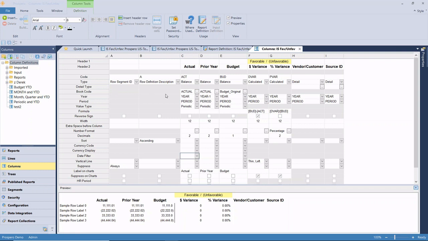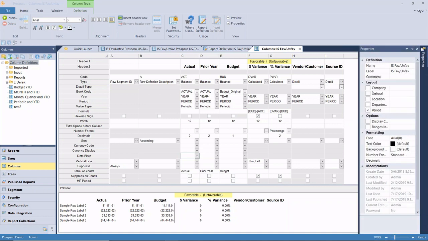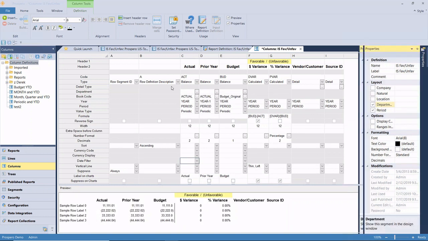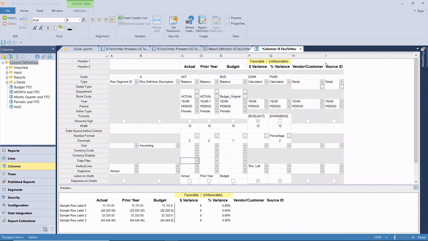Now, one other thing that's not immediately noticeable is that if we look at the properties, we can see that our layout includes company, natural, location. These are all of our segments as defined, and we're defining specifically period. But if we want to filter a column so that it's going to show a particular department, for example, then we can also include this in here. And this allows us to select that department.